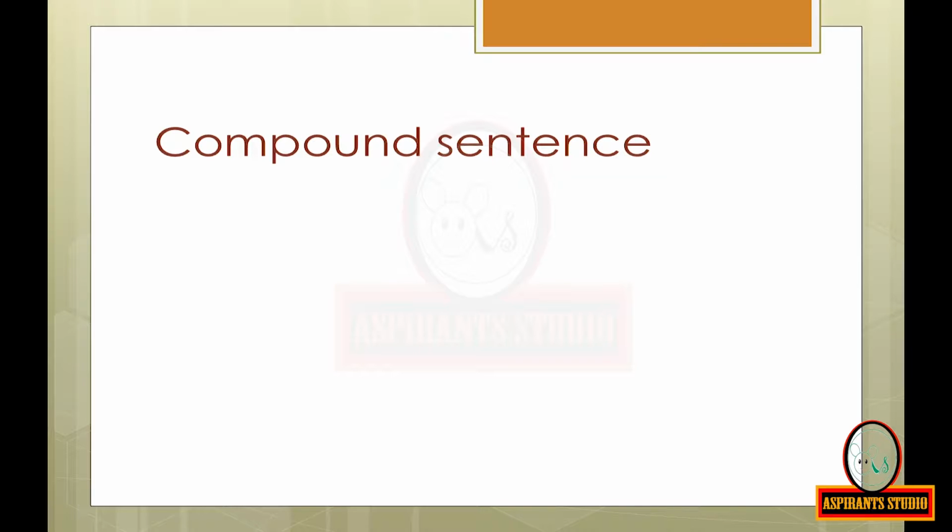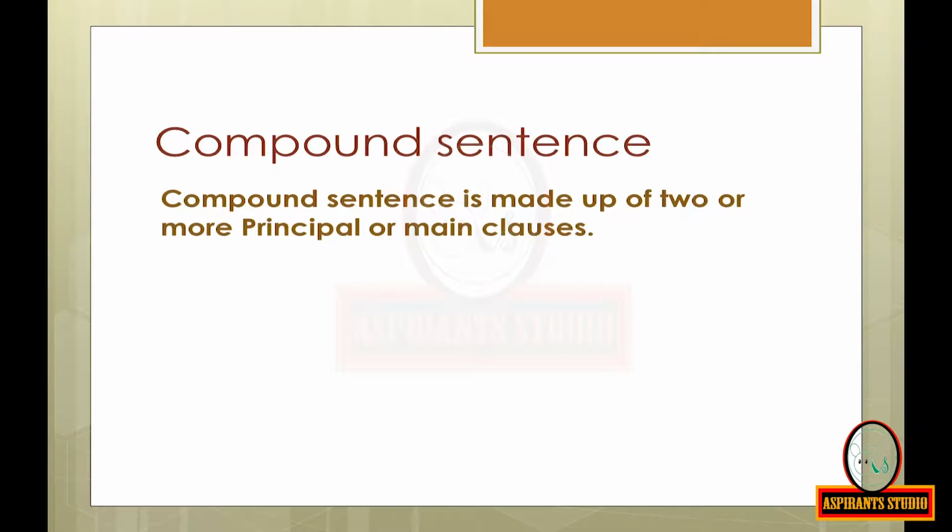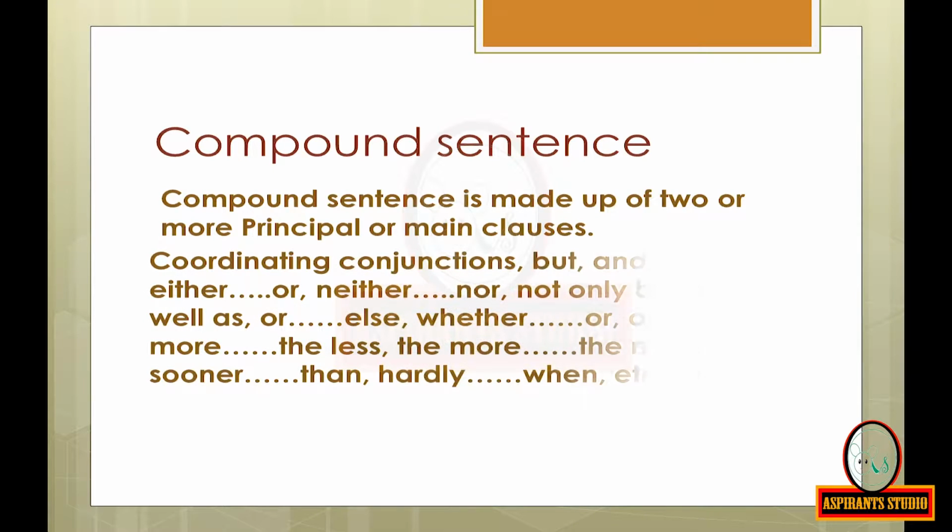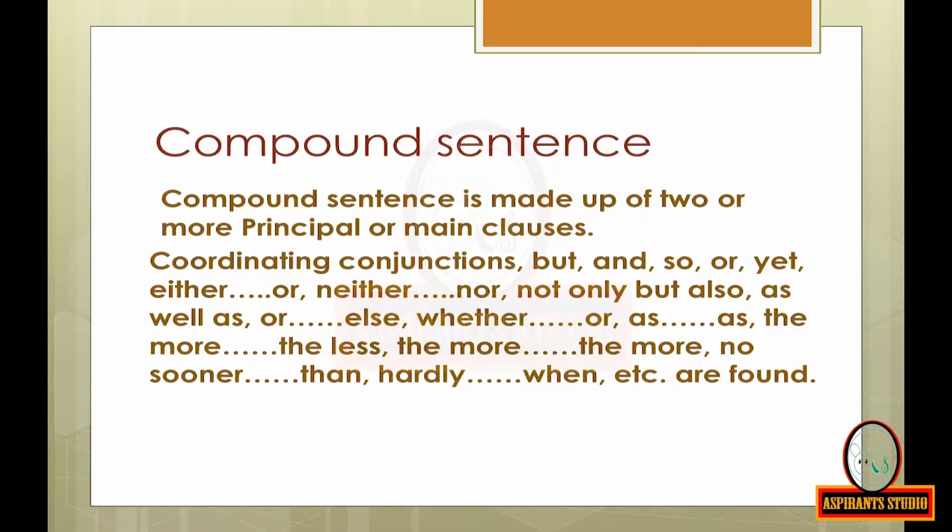Compound sentence. A compound sentence is made up of two or more principal or main clauses. Coordinating conjunctions like but, and, so, or, either or, neither nor, not only but also, as well as, or else, whether or, as, the more the less, no sooner than, hardly when, etc. are found.